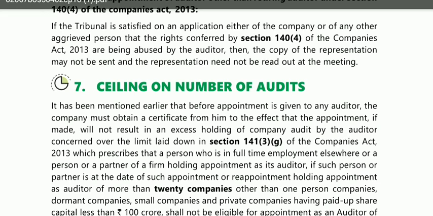So we have completed 6 topics and now we are going to start with topic number 7, and that is ceiling on number of audits. Now see students, what is ceiling? What is the meaning of ceiling?